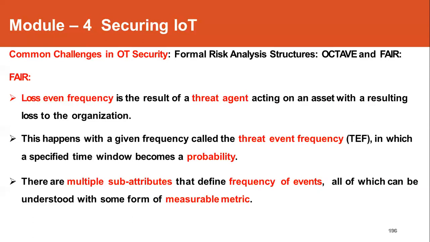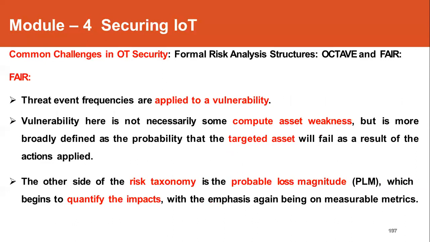So there are multiple sub attributes that are defined based on this frequency of events. So all of them will be measurable metrics. So threat event frequencies are applied to vulnerability. So here, if any situation is occurring more than this threshold value, then it will be treated as a vulnerability.